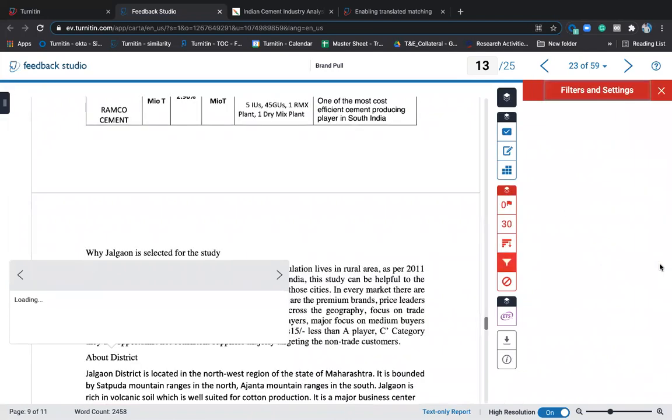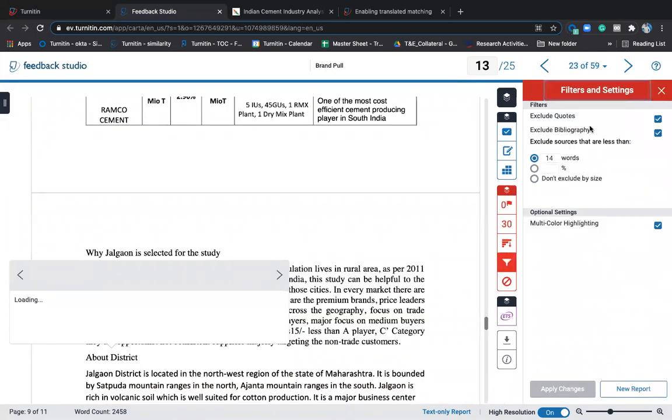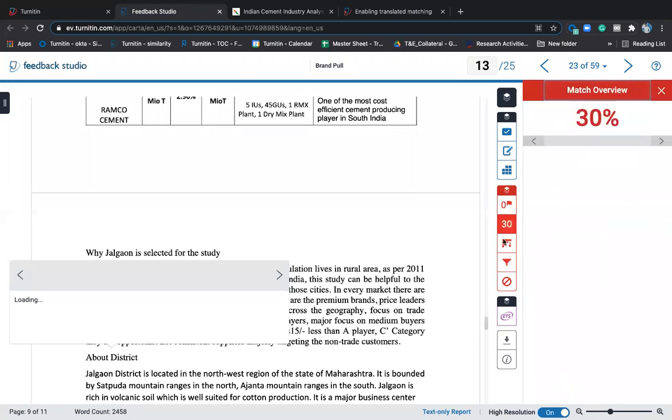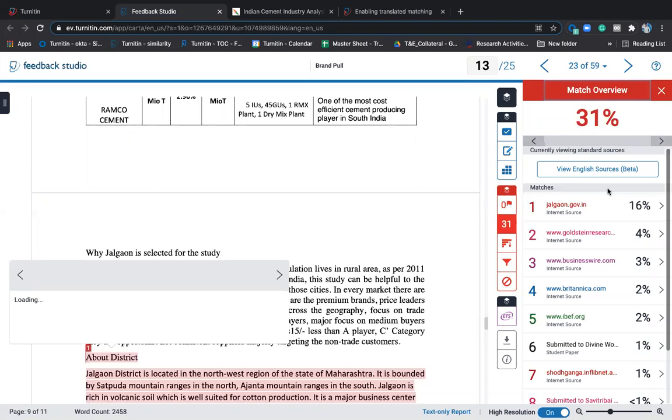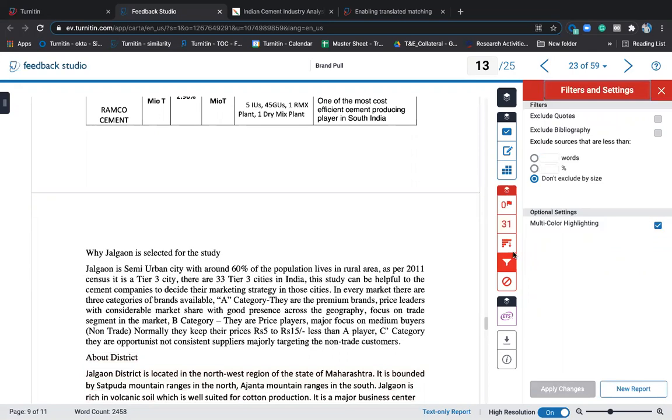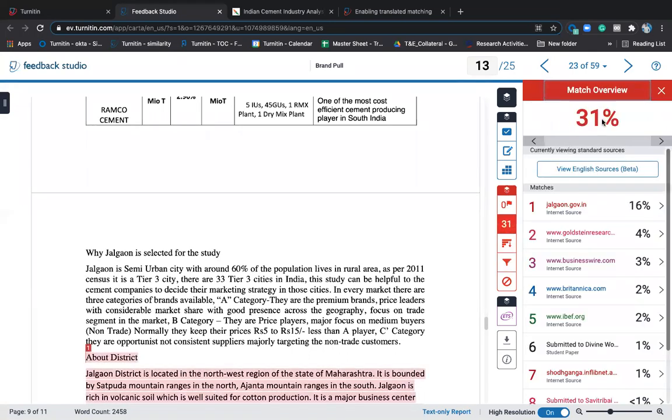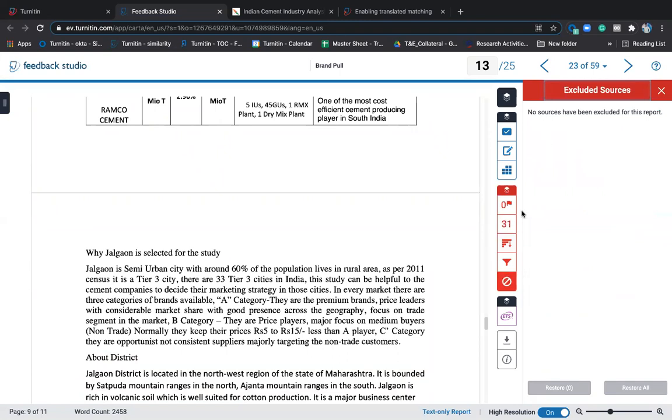But let me show you the filters. When I do the filters, I've excluded bibliography, excluded quoted materials, and the threshold of words is 14. If we don't do any of this, will there be any change in the similarity percentage? If there is bibliographic material that was excluded, that gets included now. The quoted materials have been included. The threshold of words has been included. From 30, it increased to 31. Normally, it increases more, but this document didn't have much of it. That's why it is like 31. So if you have blocked some sources, it will show here. So if you have excluded some sources, it will show here.